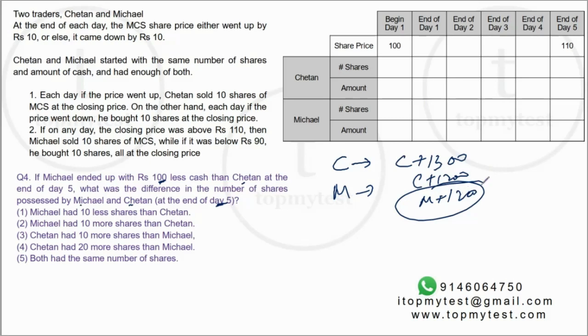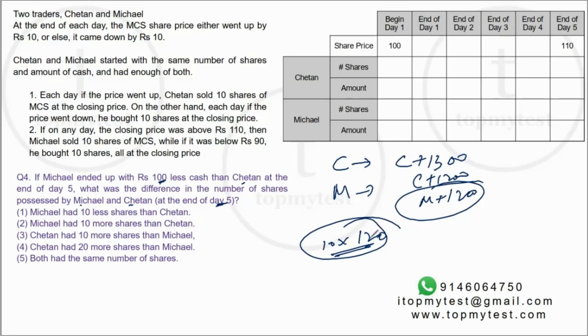Now, given that he has 1,200 more, the only way he can get cash is if he sells 10 shares at 120 and does it only once. Because he cannot buy and sell in the same cycle. That we have figured out.